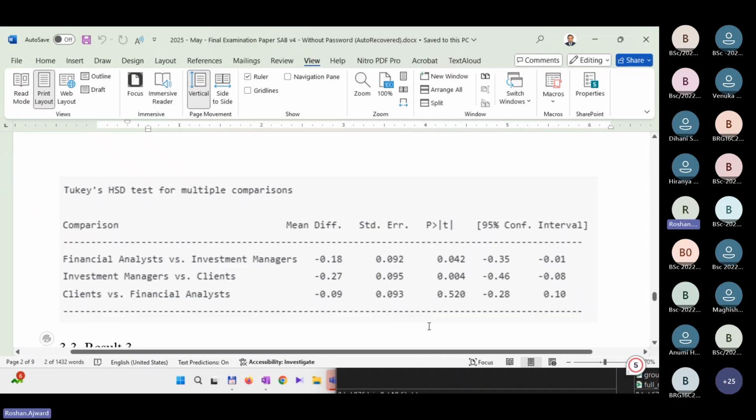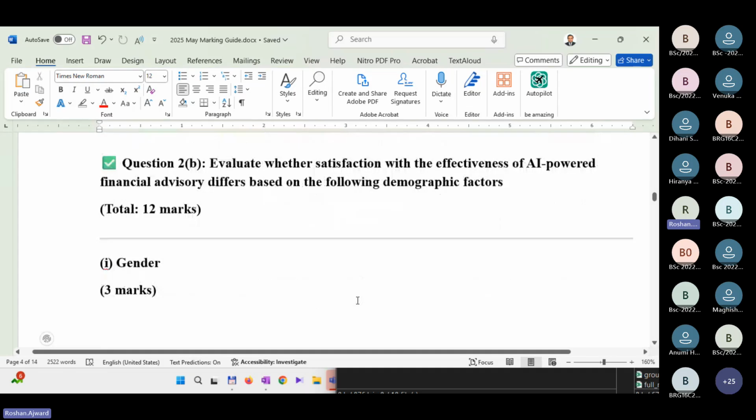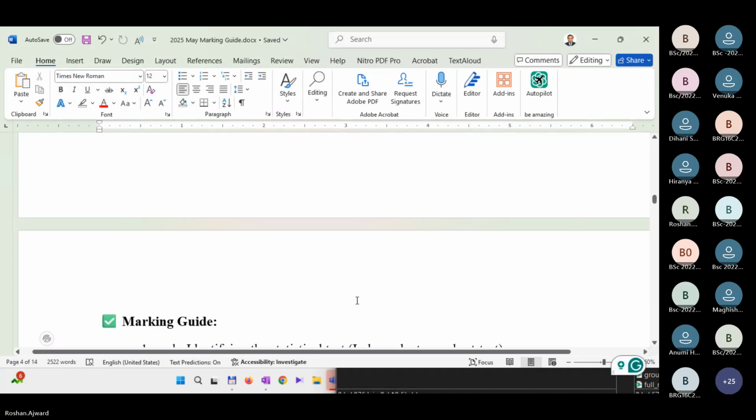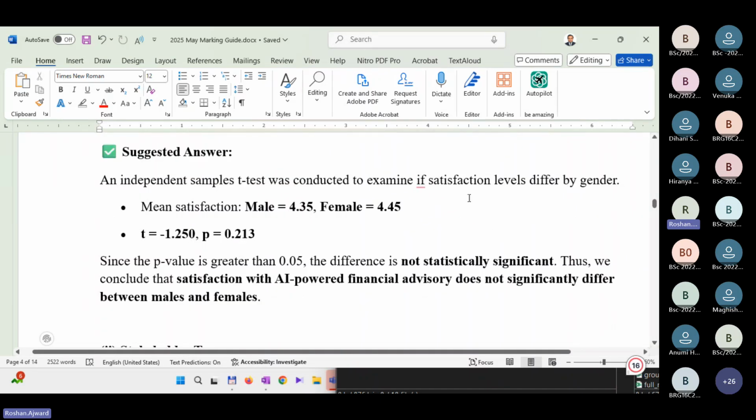You don't need to go to that extent and analyze. You can just say whether there's a significant difference or not. So I have given all these here as well. Gender, suggested answer. An independent sample t-test was conducted to examine if satisfaction levels differ by gender. Mean difference is this, right? Since the p-value is greater than 0.05, the difference is not statistically significant. Thus, we conclude that satisfaction with AI-powered financial advice does not significantly differ between males and females.